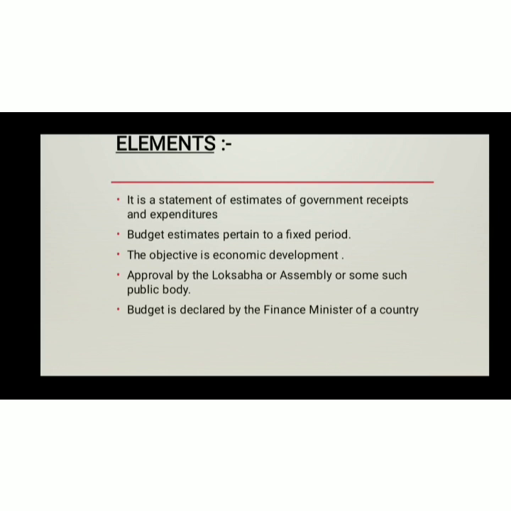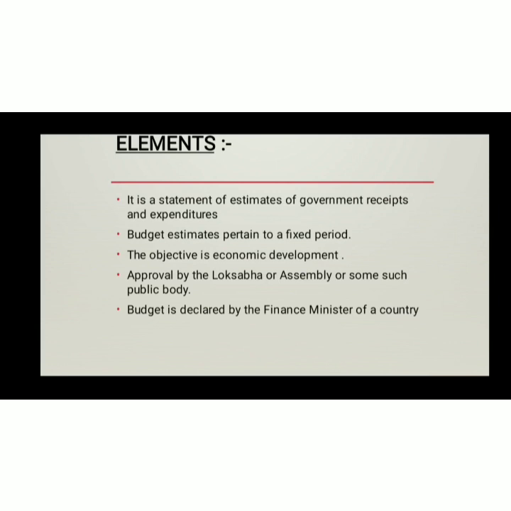Now the elements. The first one is that it is a statement of the government's receipts and expenditure which is prepared for a fixed period of time, as stated earlier, from the 1st of April to the 31st March of the next year, that is usually one financial year, with the objective of economic development. So it is a statement, it is for one fixed period, and the objective is economic development.